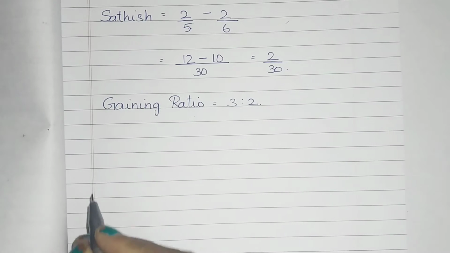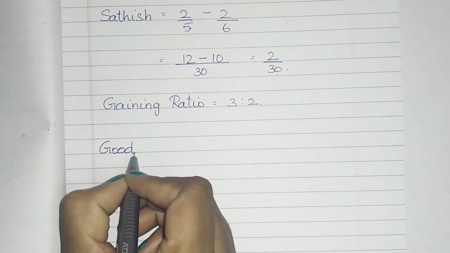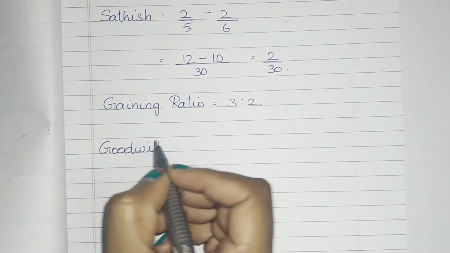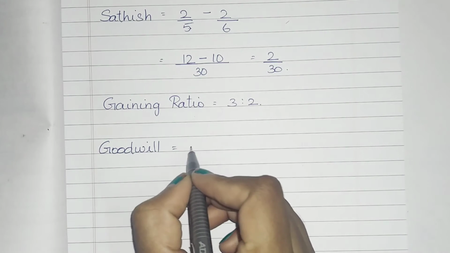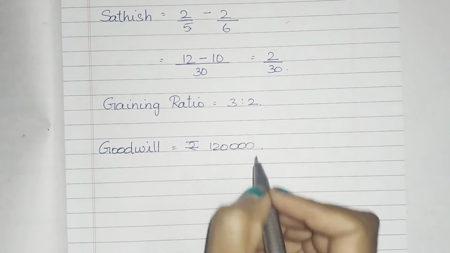After the gaining ratio, the goodwill is going to be worked out. The goodwill of the firm was valued at rupees 1,20,000, which is given in the adjustment.